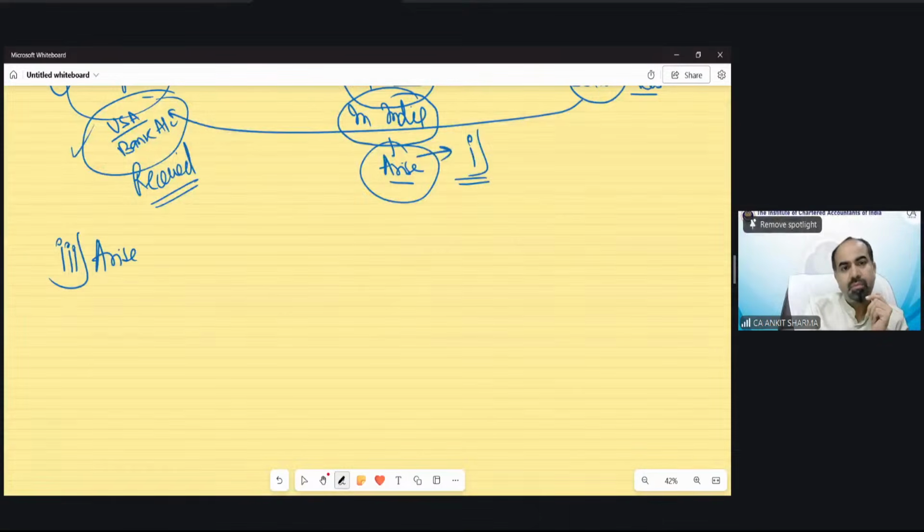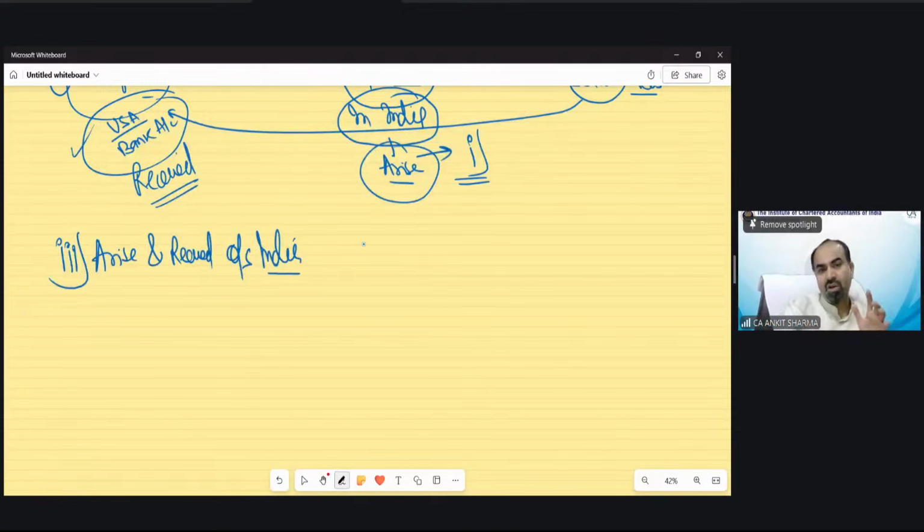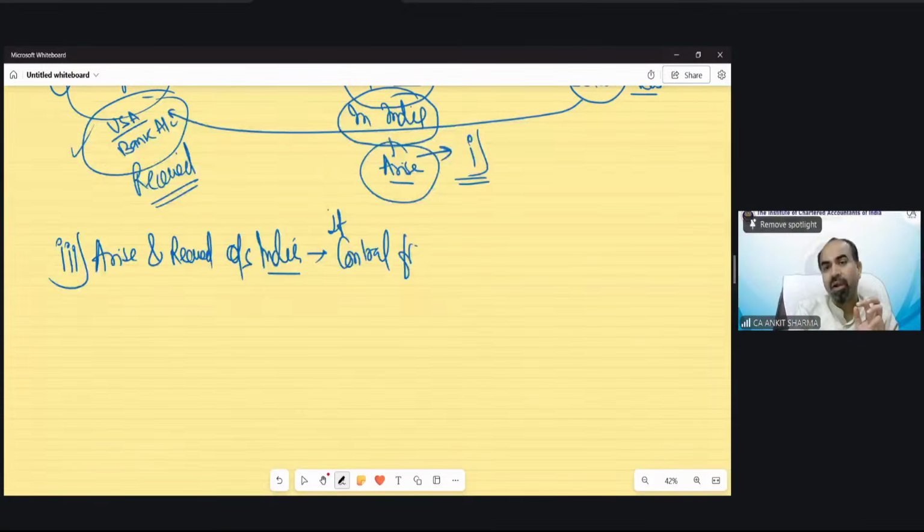Arise and received, both outside India. This is a different kind of classification now because it does not fall in case number 1 and 2. But if the business, the income you are earning, is controlled from India, then for resident and ordinary resident, it's taxed. For resident, not ordinary resident, it's taxed. But for non-resident, now there's an advantage. This is not going to be taxable.